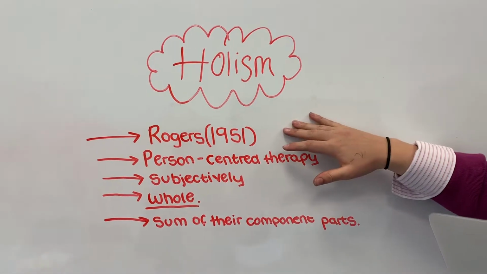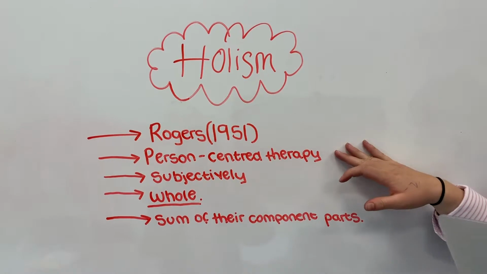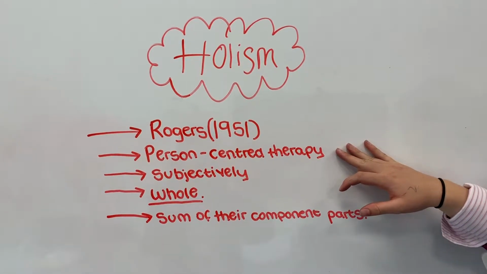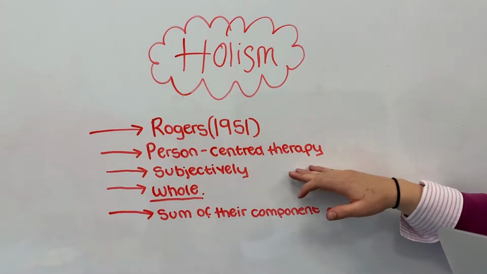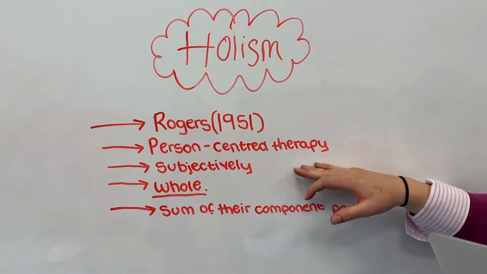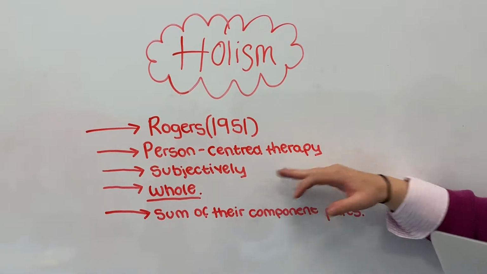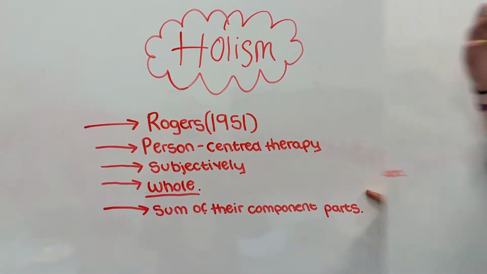In 1951, Rogers introduced person-centred therapy, which involved clients reflecting on their problems subjectively. This method viewed the person as a whole instead of the sum of their component parts.